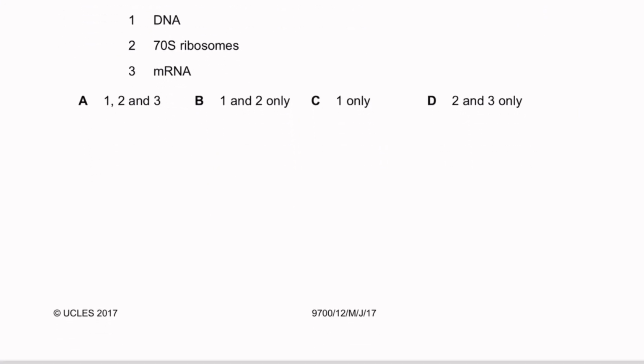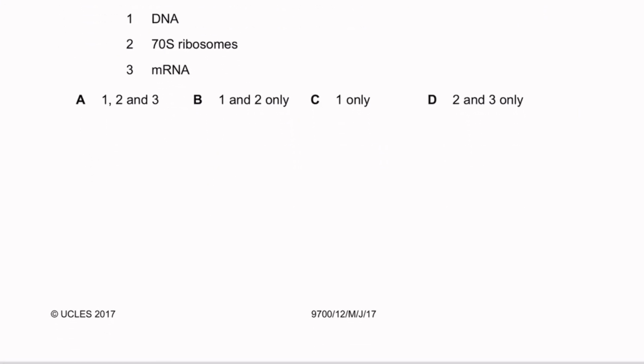What are found in chloroplasts and mitochondria? Both chloroplasts and mitochondria have circular DNA, 70S ribosomes, and mRNA, so 1, 2, and 3.